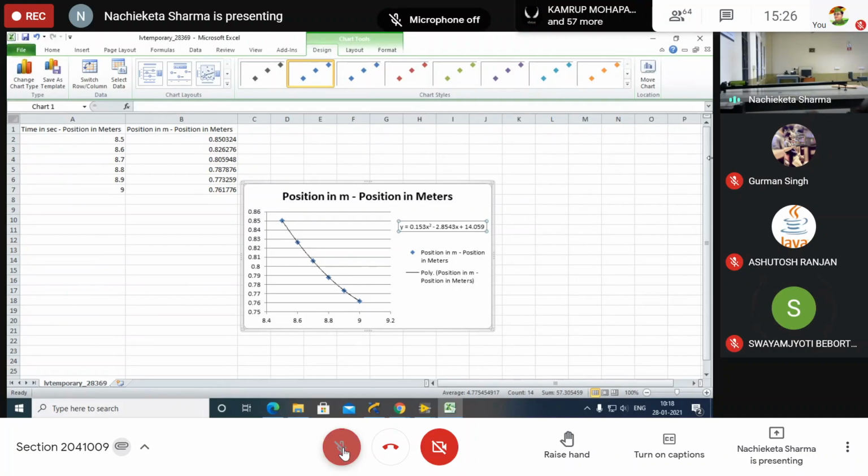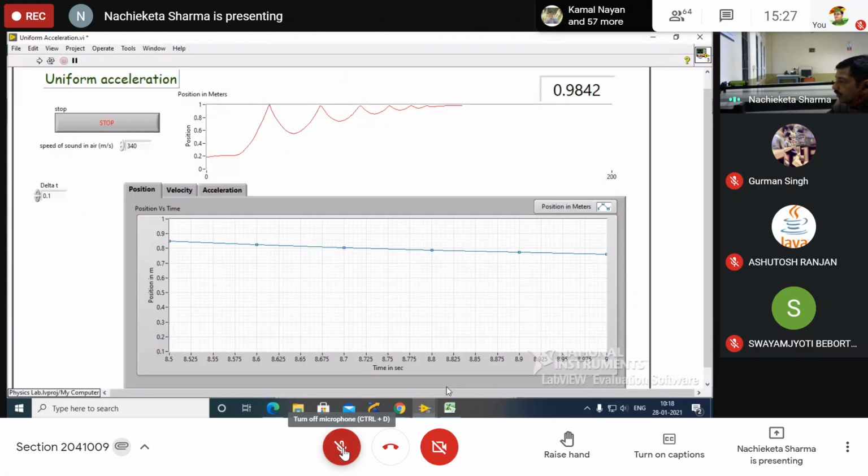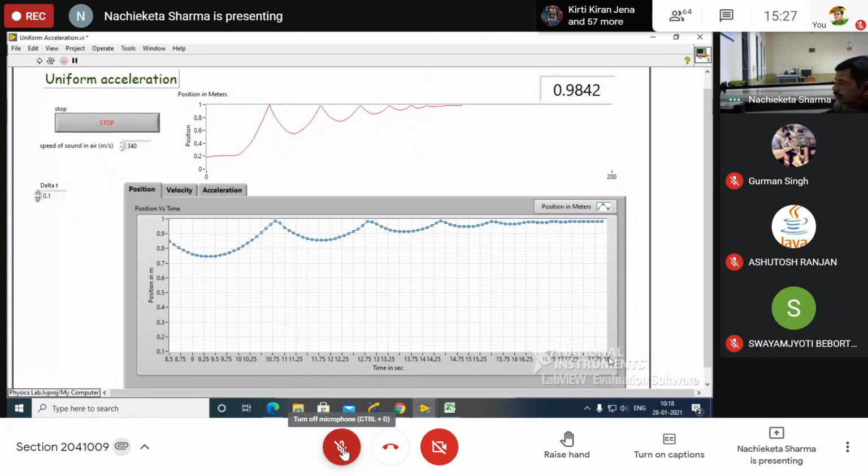Have you taken the screenshot? Yes, sir. Now we are going to do the downward motion. In the same way we are going to do it. We have to choose from 10 to 10.5. Are you clear? Or we can also choose 9.5 to 10.